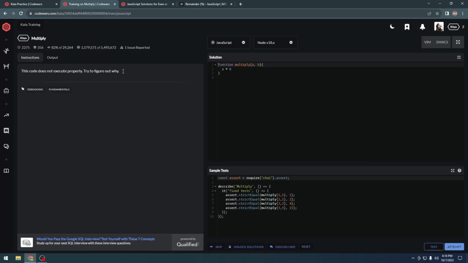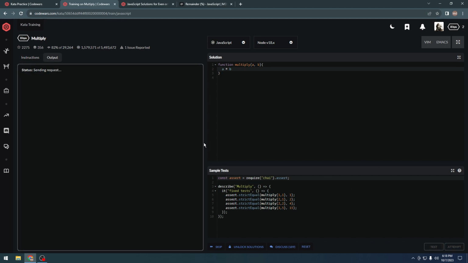Okay, so we have a function, and as you can see, it's saying a times b, but this function is not returning anything, so it should return something. Let's see what the problem is.